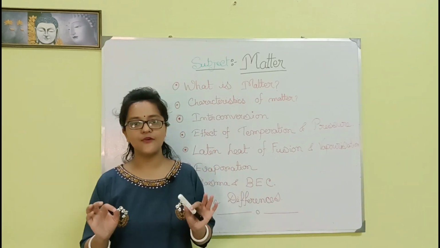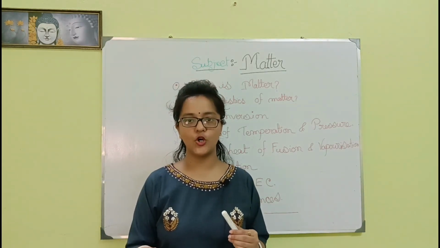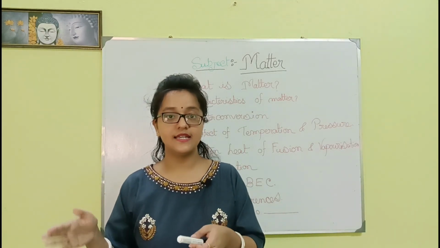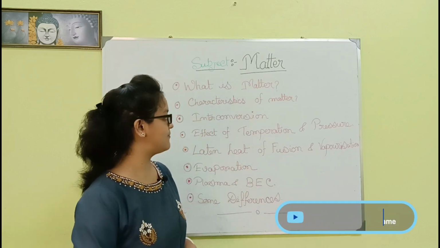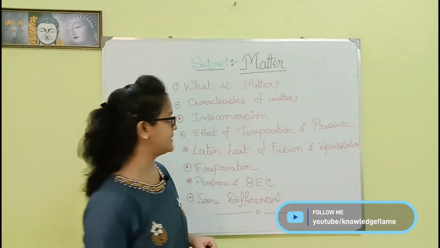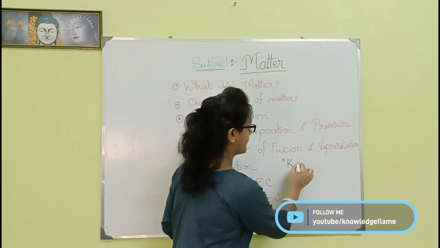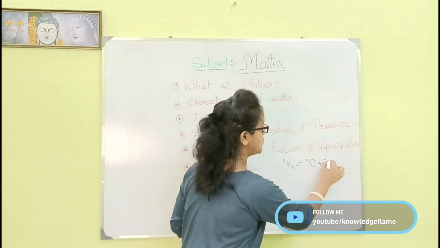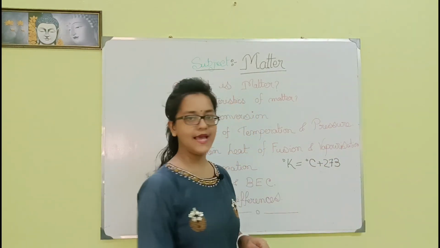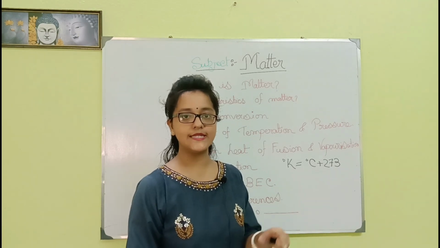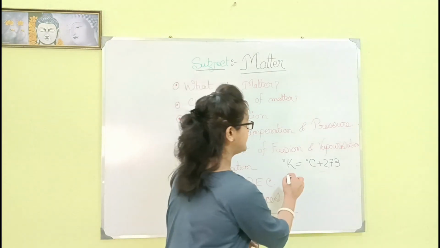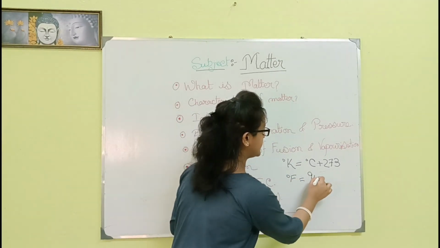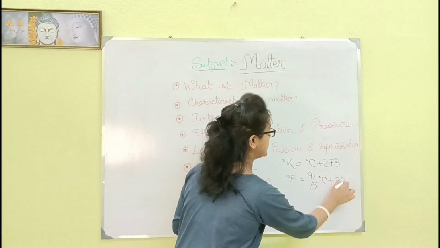Actually, there is a specific formula we can provide for you, relating degree Celsius, degree Kelvin, and degree Fahrenheit. The formula we should note is that degree Kelvin equals degree Celsius plus 273, and the conversion between degree Celsius and degree Fahrenheit is: degree Fahrenheit equals 9/5 degrees Celsius plus 32.